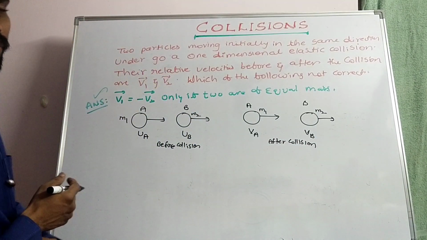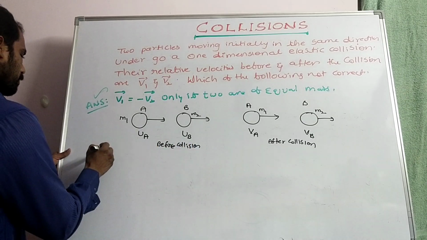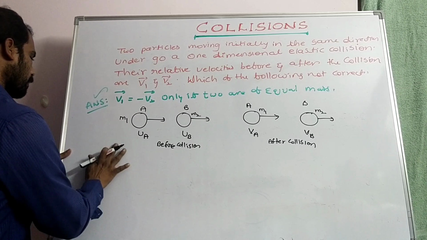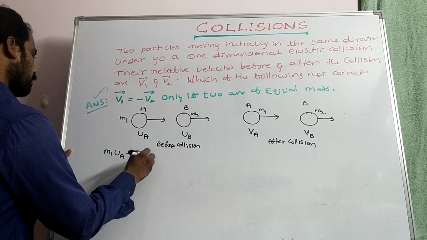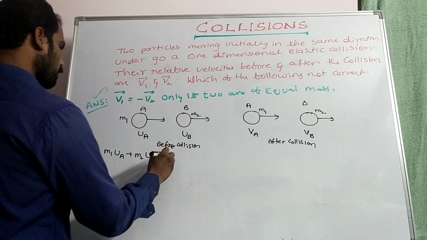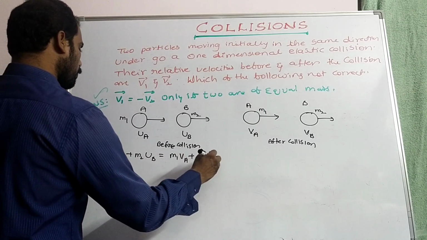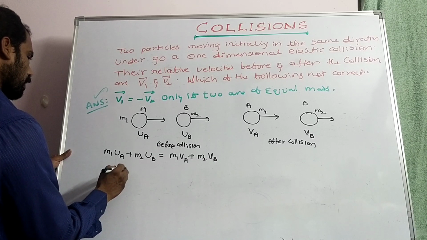So according to law of conservation of linear momentum, total momentum before collision, m1 UA plus m2 UB is equal to m1 VA plus m2 VB,